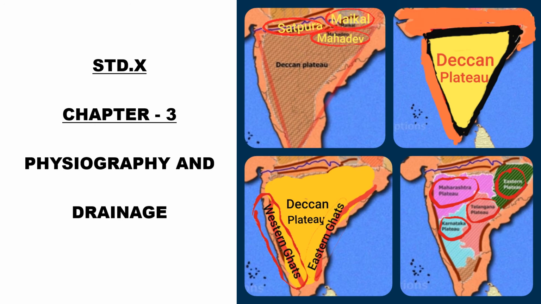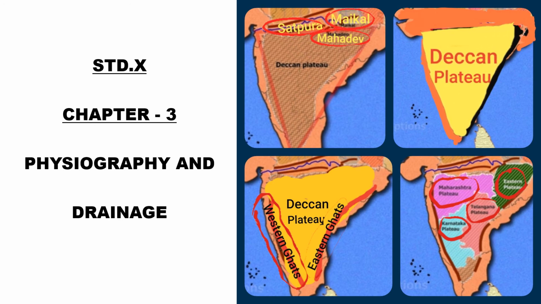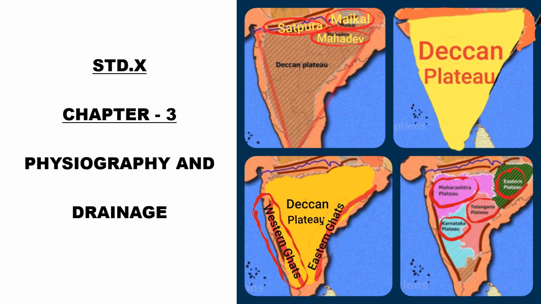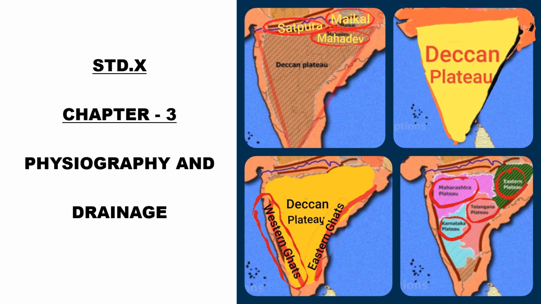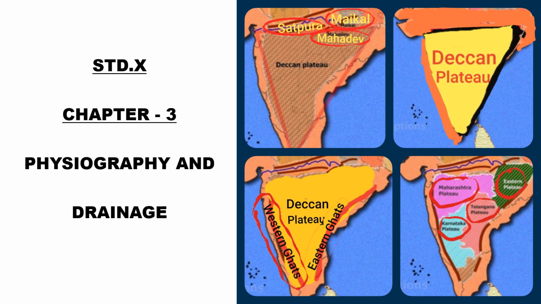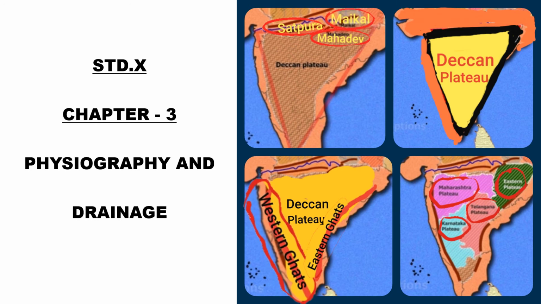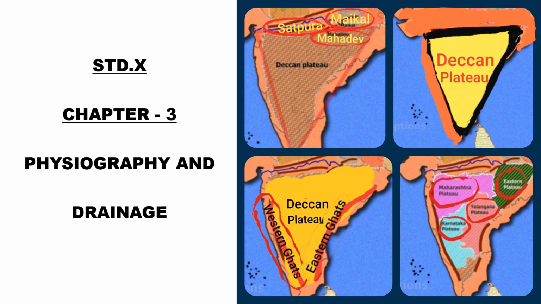Let us see now the second division of Peninsular Plateau, that is the Deccan Plateau. It lies to the south of Narmada River and it is triangular in shape. Here you can see Narmada River, Satpura Range, Mahadev Range, Maikal Range. The Satpura Range along with the Mahadev and Maikal Range forms the broad base of this triangular region. And the Western Ghats and Eastern Ghats form the margin of this Deccan Plateau.